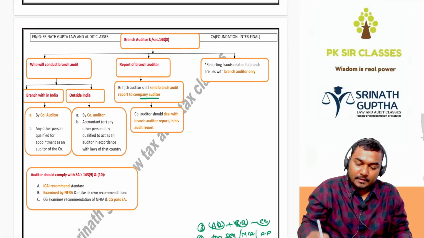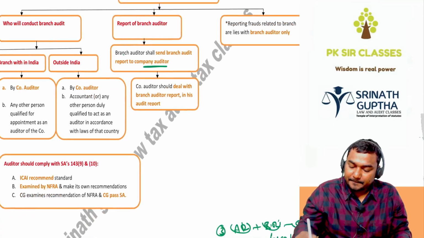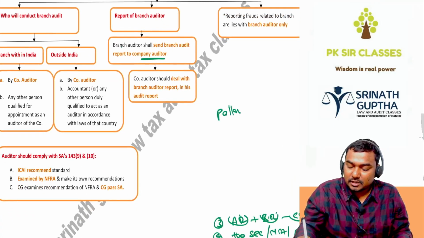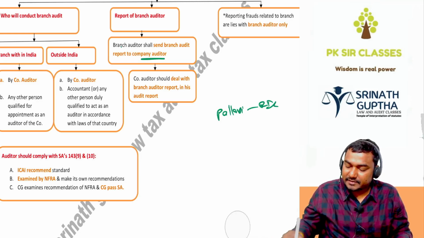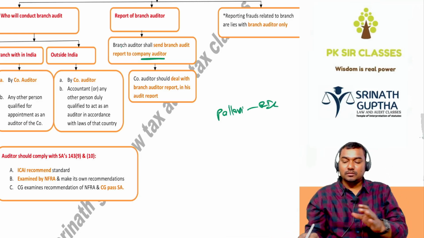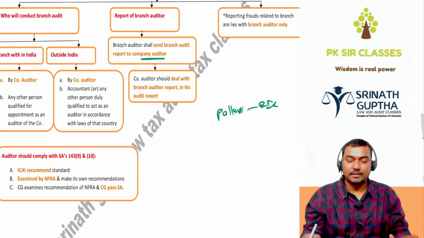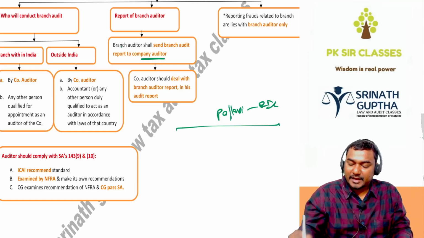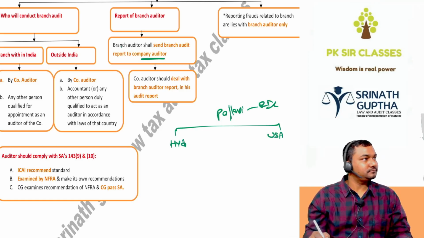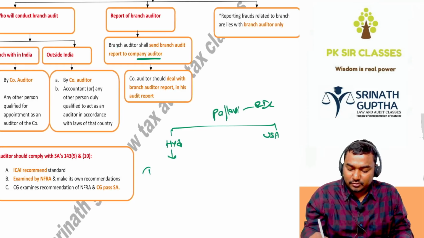See, for example, Pallavi is the auditor of Reliance Industries Limited, and this company has a branch in Hyderabad. The company is in Mumbai, so she is staying in Mumbai only. She will do the audit of the company. This is called the company auditor or principal auditor. They have a branch in India, Hyderabad, and a branch in America, New Jersey. If it is in Hyderabad, branch audit will be conducted by Pallavi only. That is the company auditor.